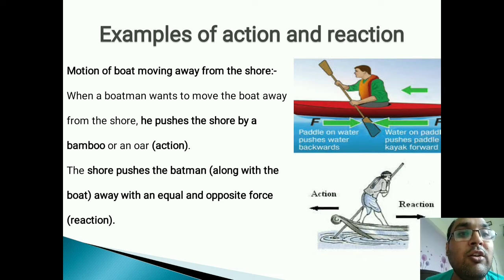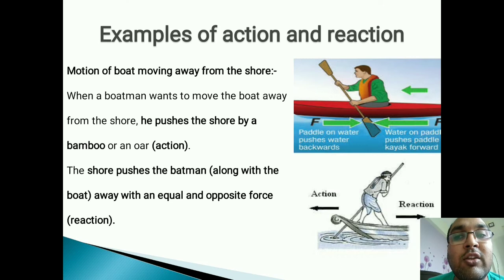Okay, so over here you can see the motion of a boat moving away from the shore. When a boatsman wants to move the boat away from the shore, he pushes the shore with a bamboo or oar. You can see the diagram below. He is pushing the shore with a bamboo or oar. As he is pushing, it is the action. And from the reaction point of view, water pushes him in a forward direction.